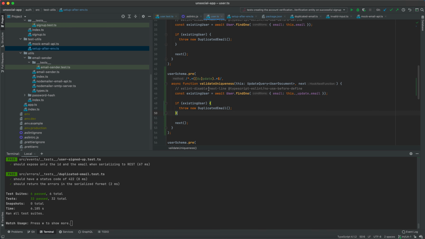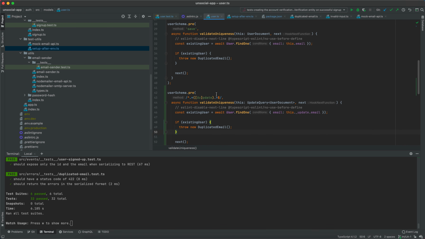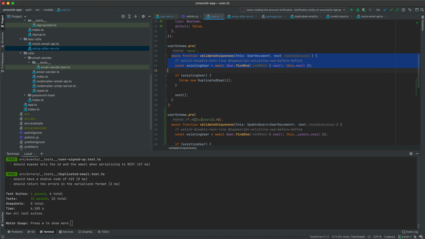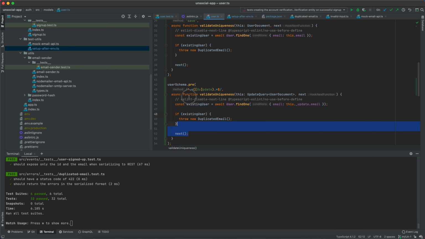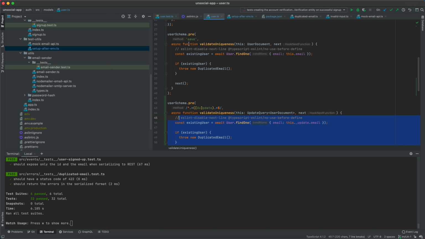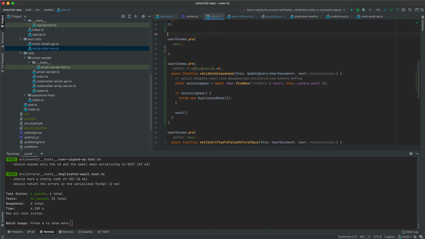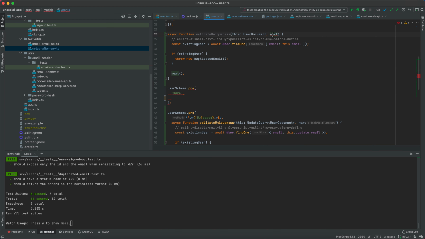Good. The last thing I would like to do here is to extract this function validateUniqueness to another function, right? So to an external function, because it's called twice with exactly the same code, right? If it's called twice with exactly the same code, then let's extract this to a common function. Like so. We don't need the next function in this case, and maybe we can name this a little bit better, with userDoc.